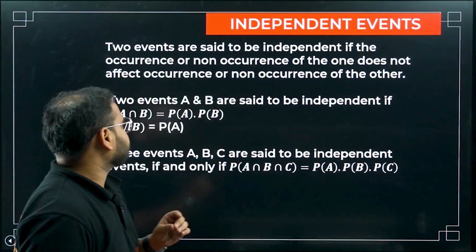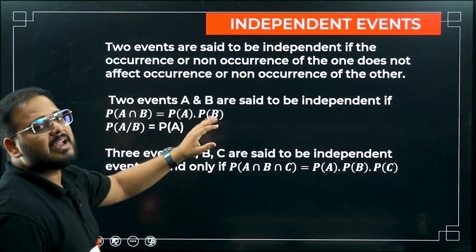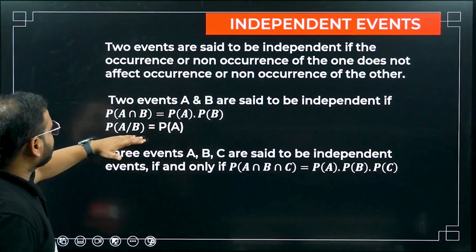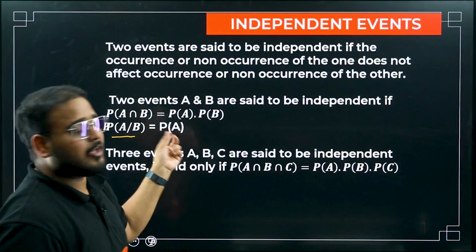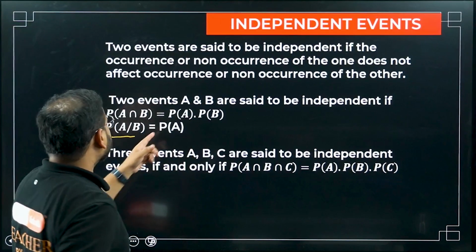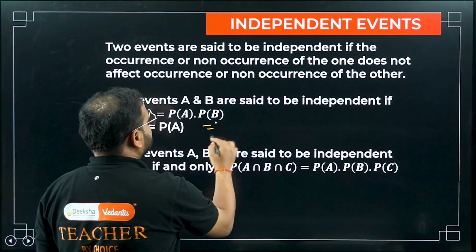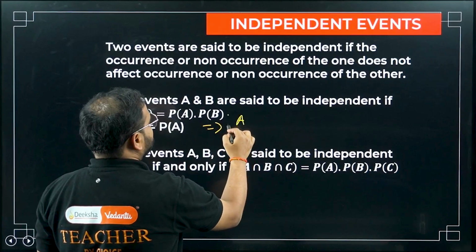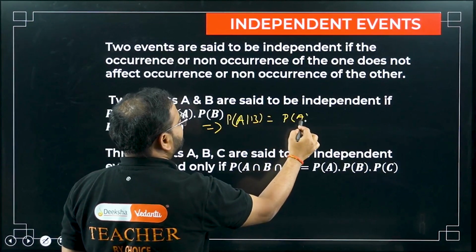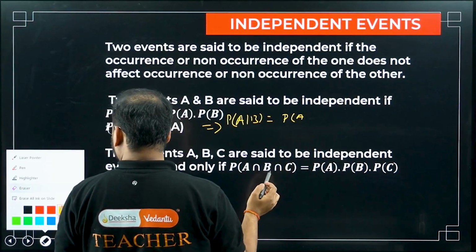When that is the case, I can write the intersection of the 2 events simply as P(A) into P(B), because they are independent of each other. So P(A|B), the conditional probability of A given that B has already occurred, will become simply P(A). How come? Conditional probability P(A|B) is P(A intersection B) upon P(B).